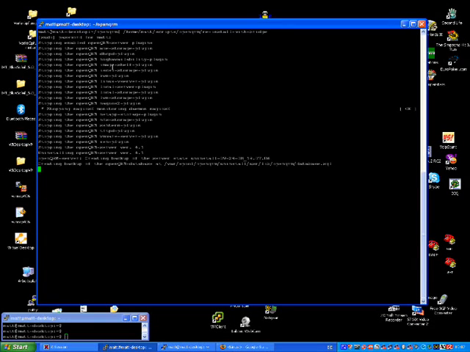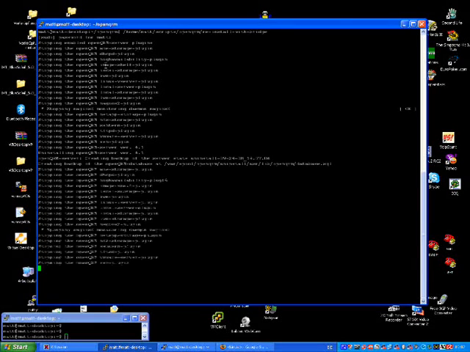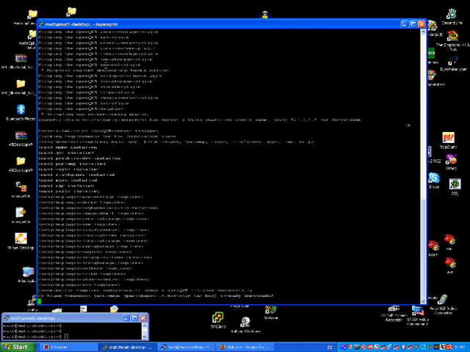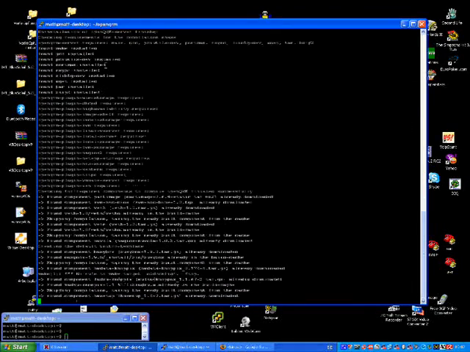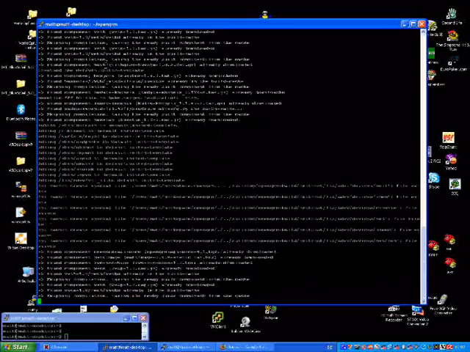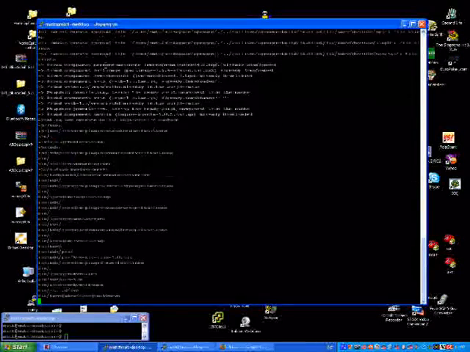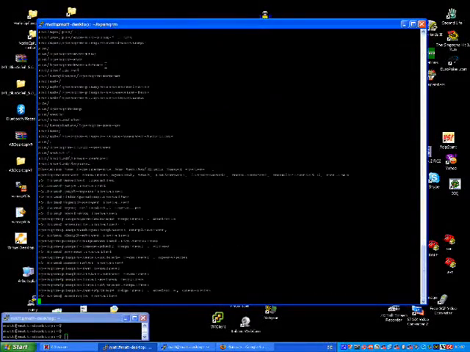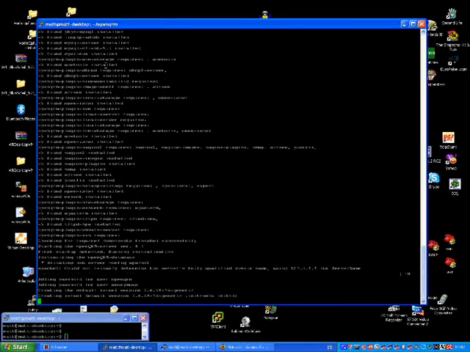Currently I'm recompiling and reinstalling OpenQRM from scratch to start with a fresh environment. The installation nearly finished and it's now starting and initializing the OpenQRM server for the first time.